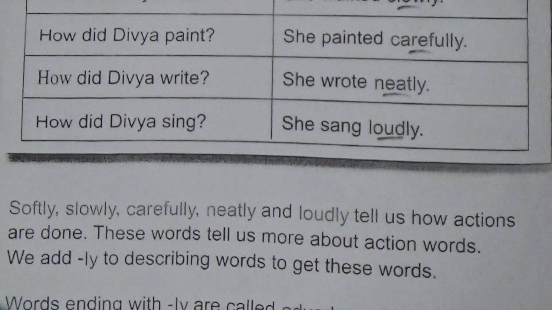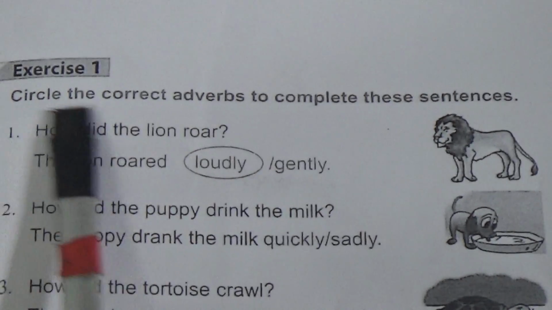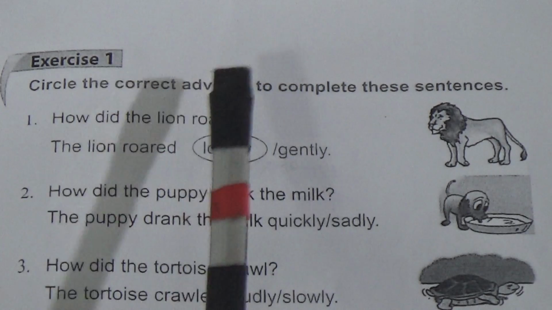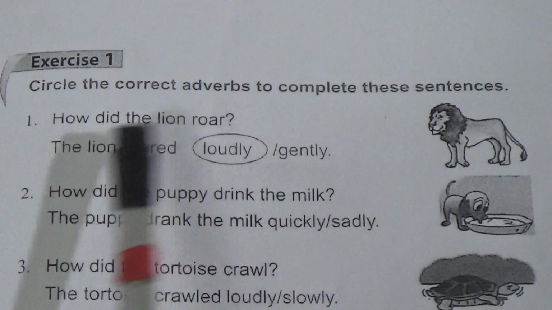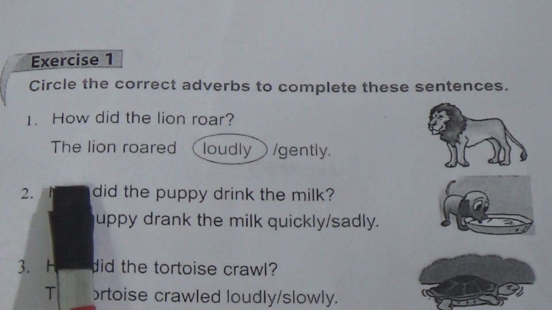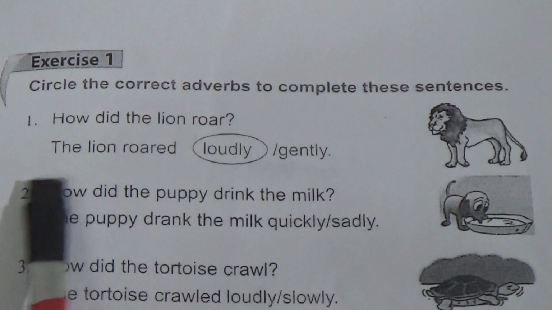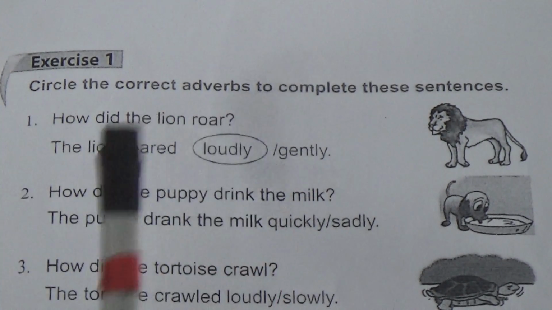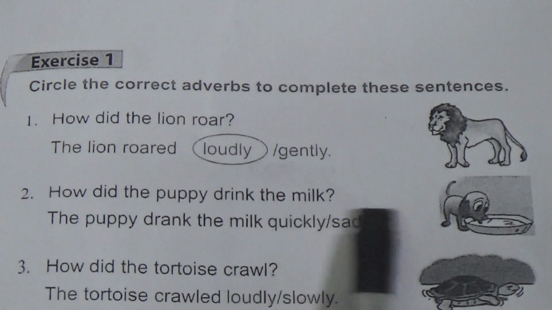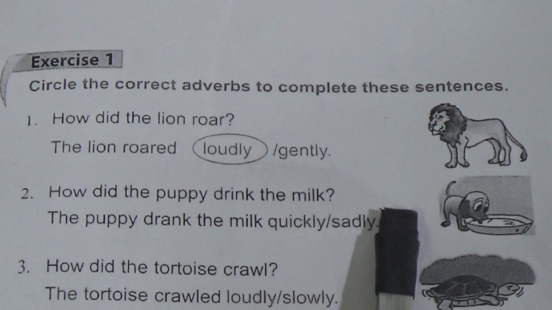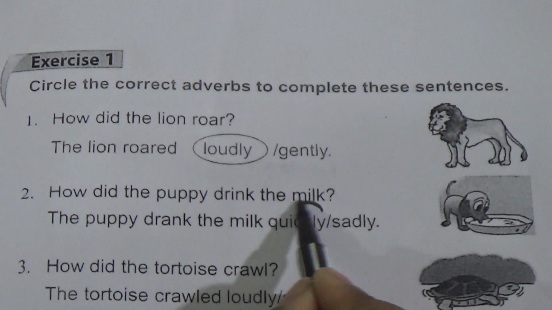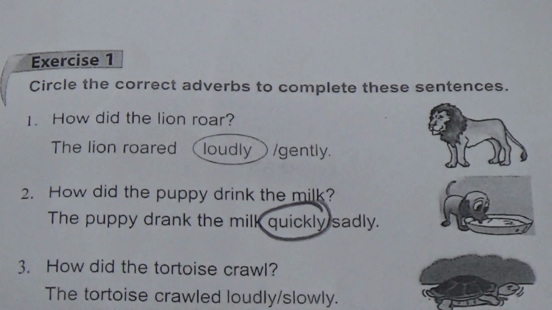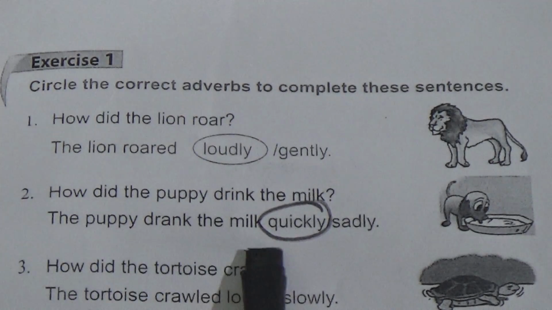Now we will start our exercise number 1. Circle the correct adverbs to complete the sentence. So you have to circle the correct adverbs, then you will complete the sentence. The first one is done for you. How did the lion roar? The lion roared loudly. How did the puppy drink the milk? The puppy drank the milk quickly. So this is our answer, quickly.